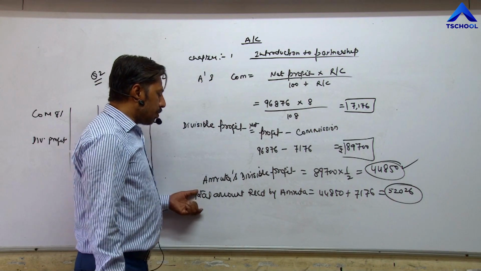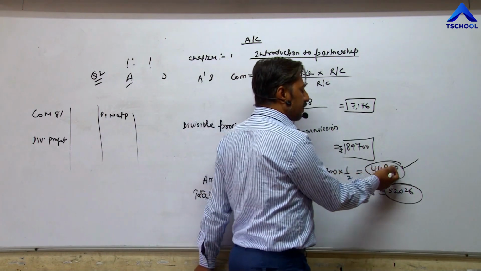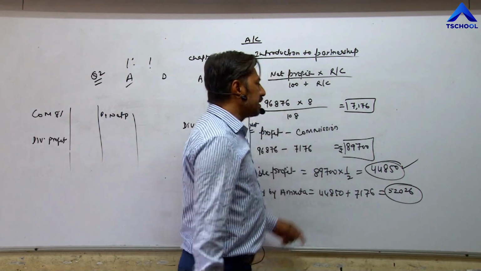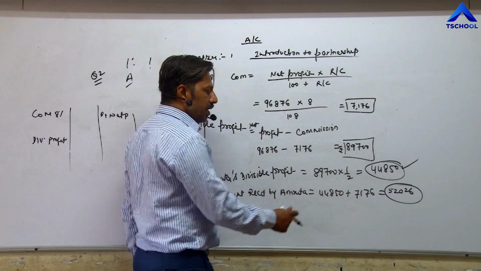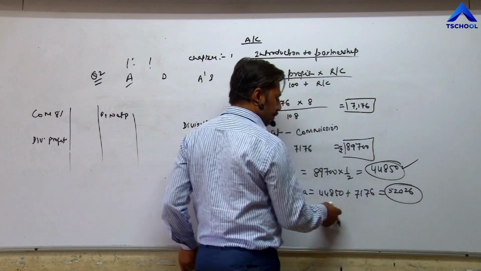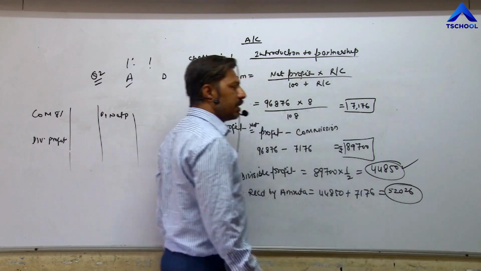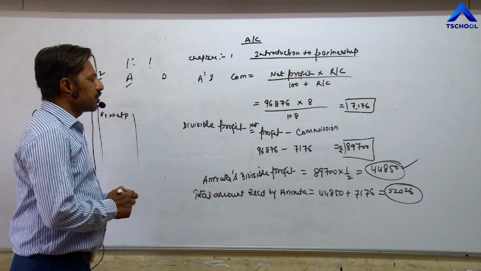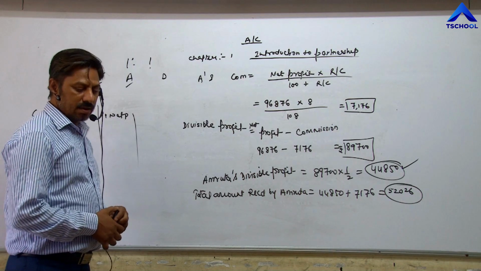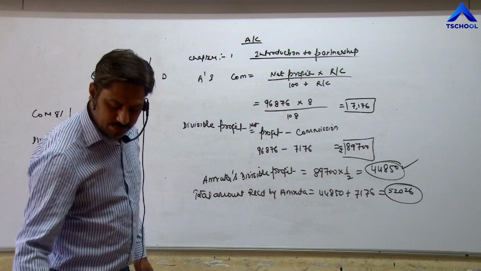Now total amount received by Amrita. So she is receiving 44,850 as divisible profit and 7,176 as commission. So total it becomes 52,026, divisible profit plus commission. So this is the completion of question number second. And last and final question, question number third.